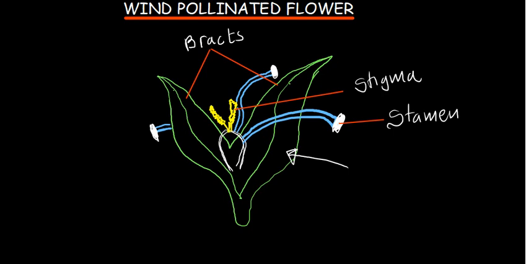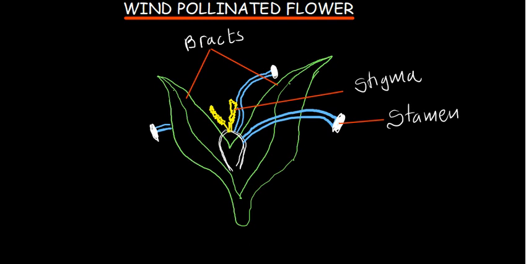And also there is no nectar. That sweet part of the flower is not there, because the insects will not be coming to the flower to feed. Okay, so flower parts are protected by leaf-like structures which are called bracts. These ones we can see here. So these parts are there to protect the flower parts.